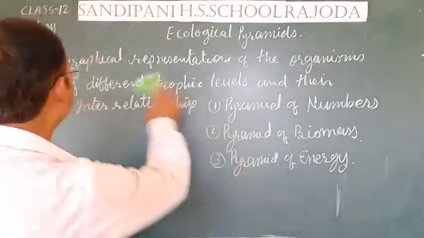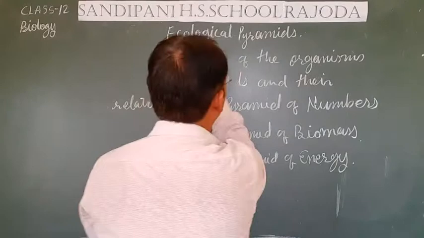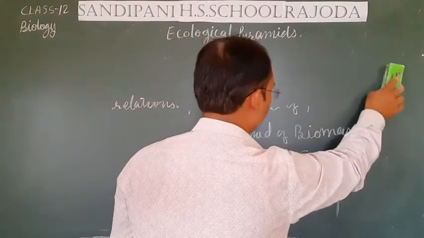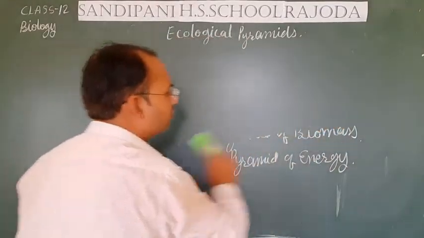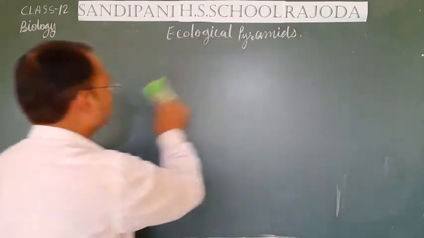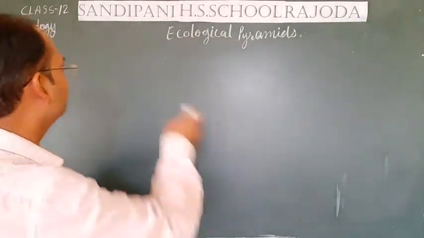So students, let's see how these pyramids are made in different types of ecosystems. For example, we take two ecosystems. First of all, we see the pyramid of numbers.